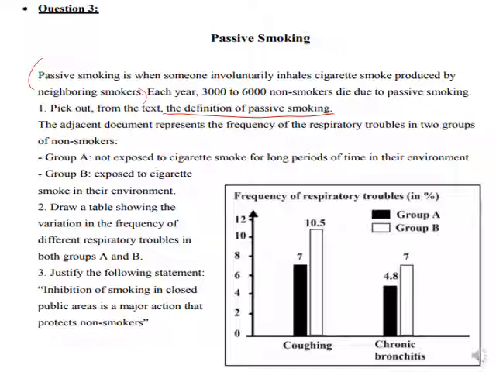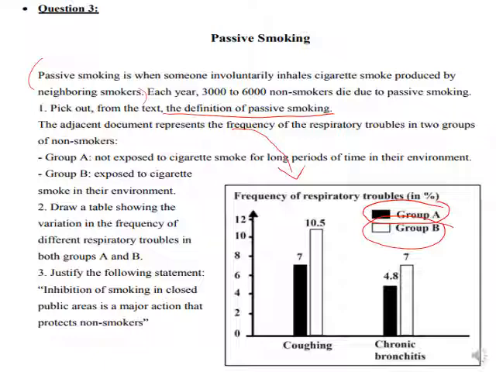The adjacent document represents the frequency of respiratory troubles in two groups of non-smokers. Group A, not exposed to cigarette smoke for a long period of time in their environment, and Group B, exposed to cigarette smoke. Here, Group A is the one in black, and Group B, exposed to cigarette, is in white.